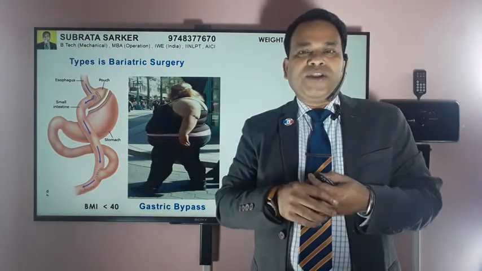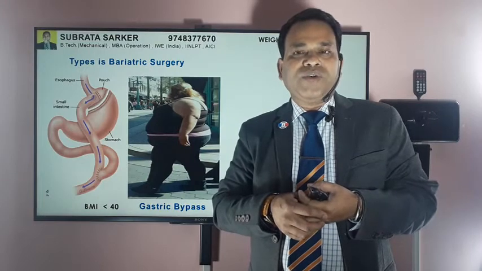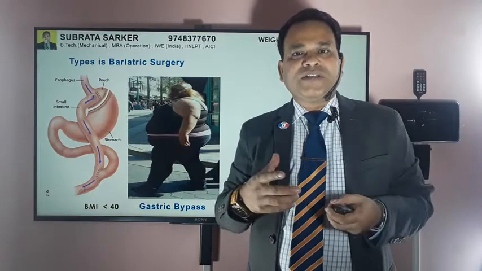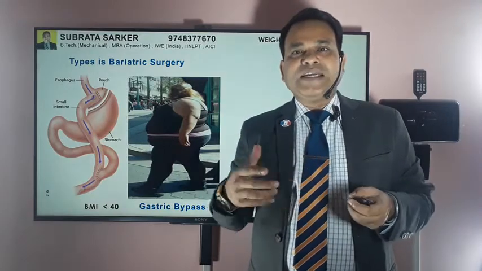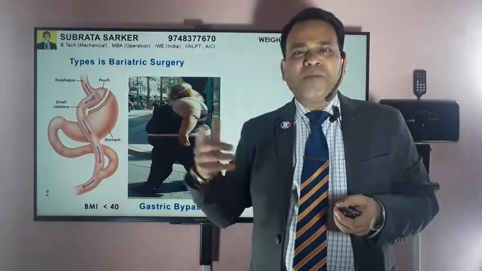You may know that one of our choreographers in Bollywood, Ganesh Acharya, was earlier more than 200 kgs and now he's normal. He has also gone through this operation. The singer Adnan Sami has also gone through it. There are many people.